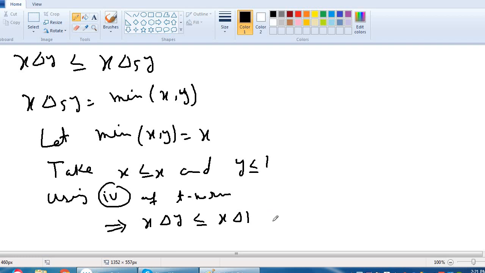And x delta 1 is equal to x, which is equal to min of xy. This implies x delta y is less than or equal to x delta phi y.